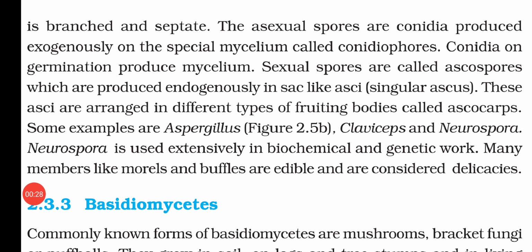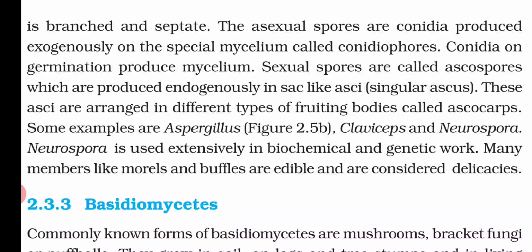Now their mycelium is branched and septate. That means in their mycelium they contain branches and septa. Now the asexual spores are conidia produced exogenously on the special mycelium called the conidiophore. That means for producing the conidia they have a special mycelium, and their production is exogenous, that means they are produced from outside. Conidia on germination produce the mycelium. That means whenever these conidia are germinating, they will produce the mycelium.